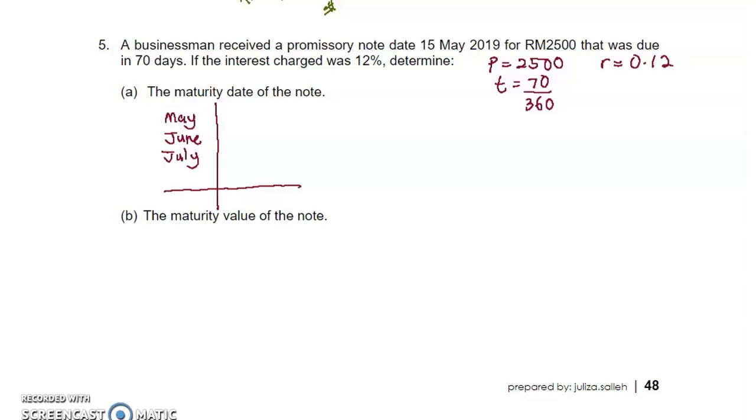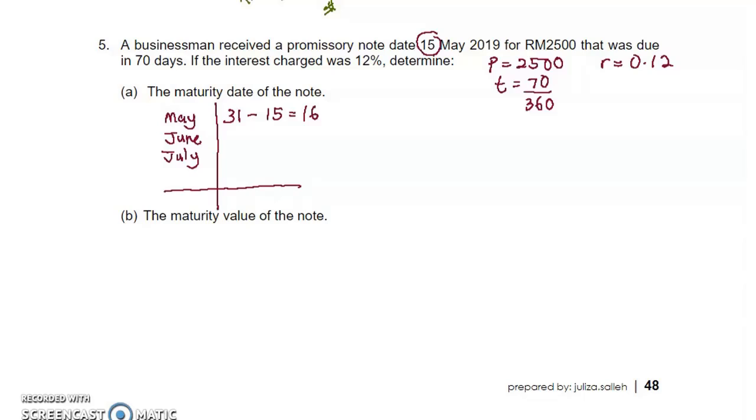So here we need to use exact time. May has 31 days, and the starting date is 15 May, so minus 15, we have another 16 days left in May.